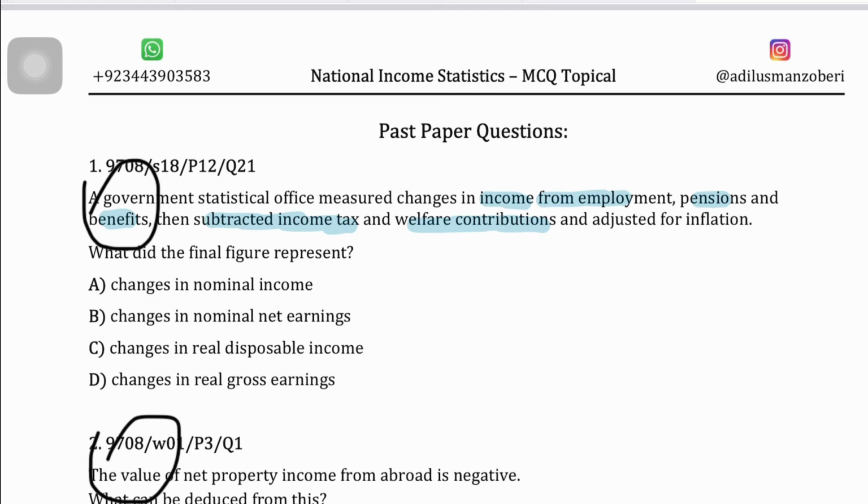So when we're adjusting it with inflation, we are calculating real disposable income, which is what we're seeing: if this much is our disposable income, then in real terms it's actually worth this much or that much. So the correct answer to this question should be C, that is changes in the real disposable income.